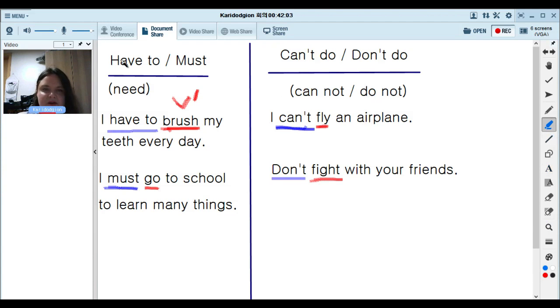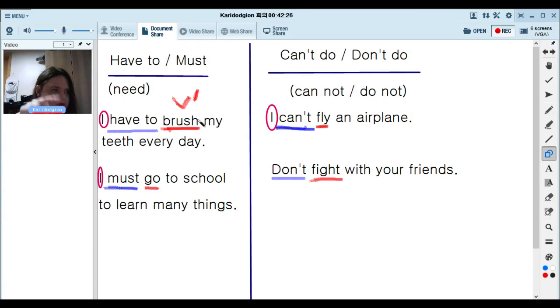So have to, must, can't. We can use subjects with these. So the subject here is I. Don't is different. It's like a command. It's like something your mother would say to you. Don't do that.